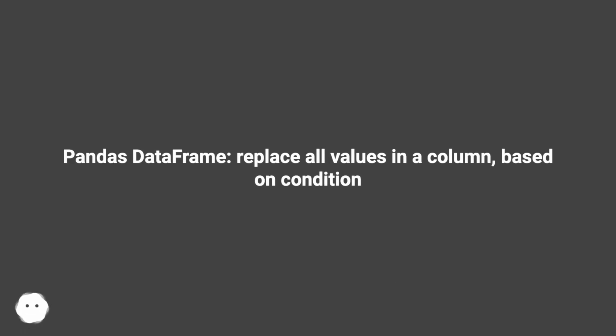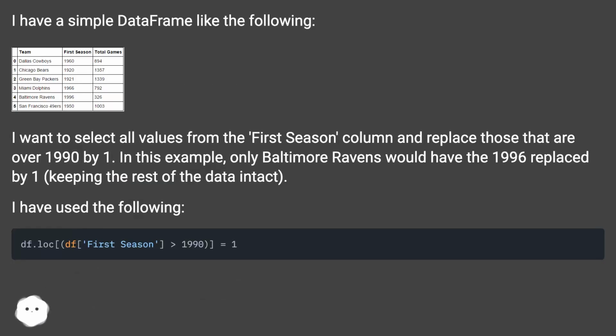Pandas DataFrame, replace all values in a column, based on condition. I have a simple data frame like the following. I want to select all values from the first season column and replace those that are over 1990 by 1. In this example, only Baltimore Ravens would have the 1996 replaced by 1, keeping the rest of the data intact.